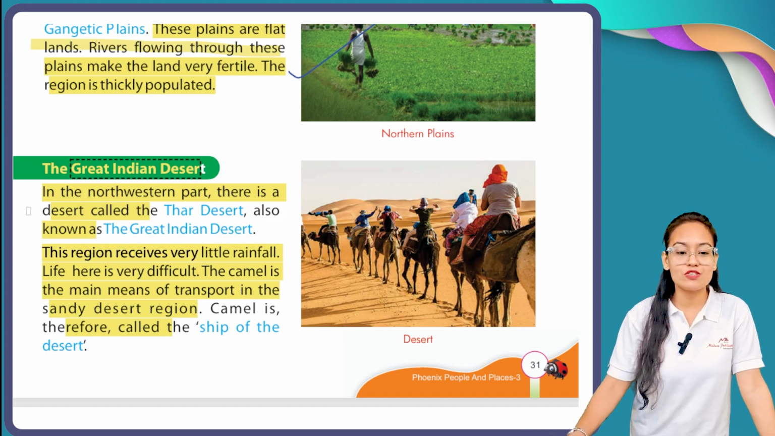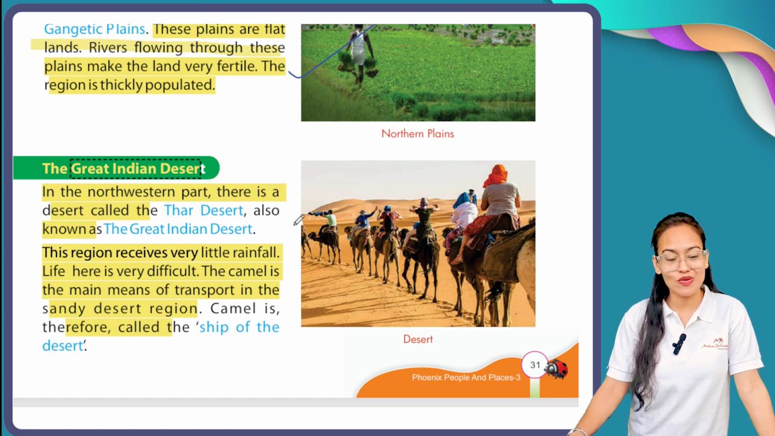Here, my dear students, you can see this is the picture of the desert. Okay, after the desert, here comes the turn of the southern plateau.